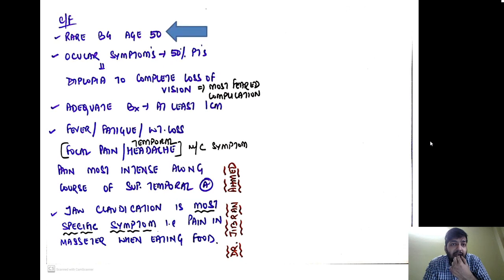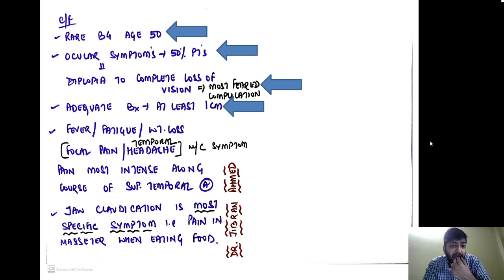Now clinically it is rare before the age of 50 years, so it occurs in elderly patients more than 50 years. Remember, ocular symptoms occur in 50% of the patients, and it is a very feared complication. Why? Because it might lead to diplopia, or even complete loss of vision, which is the most feared complication. Because the process is segmental in nature, we have to take an adequate biopsy, at least 1 centimeter in length.